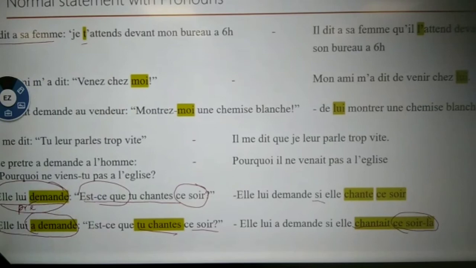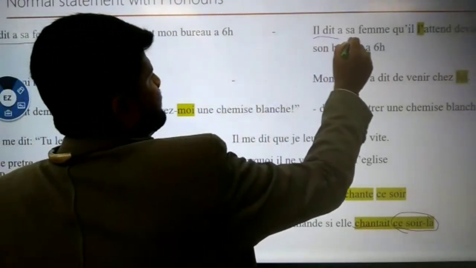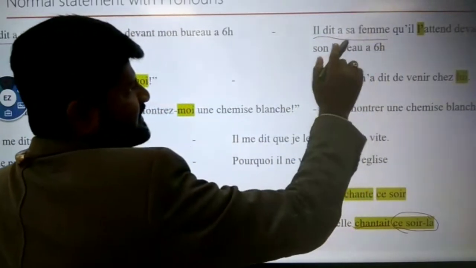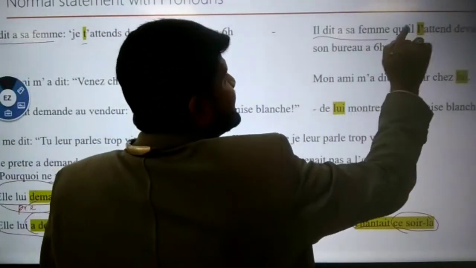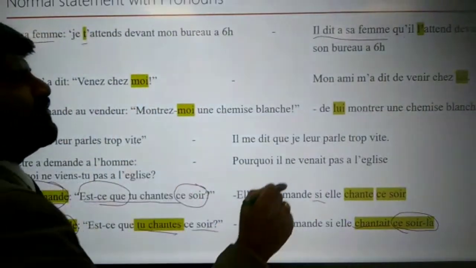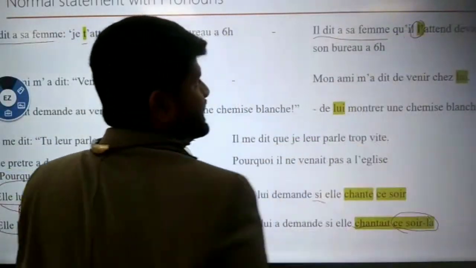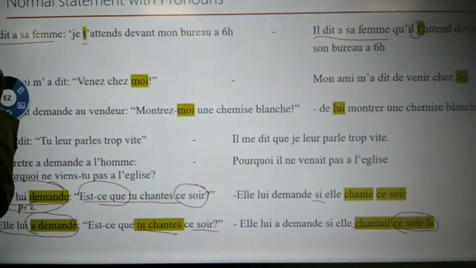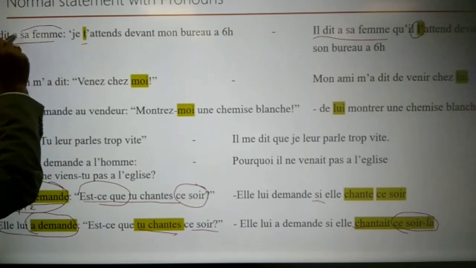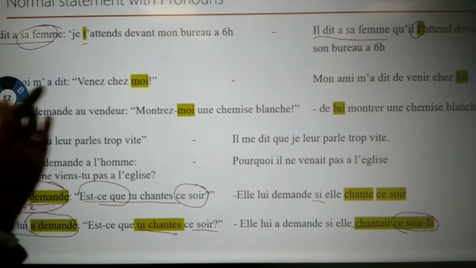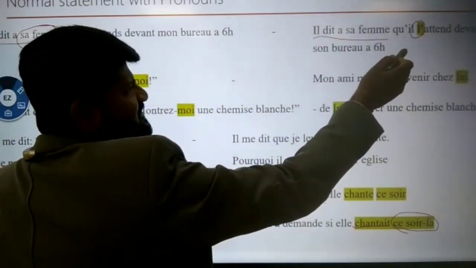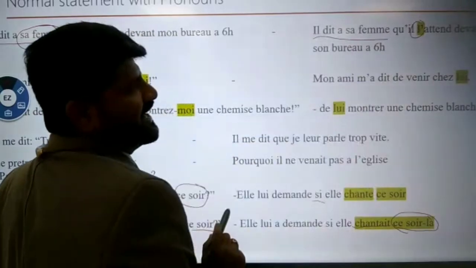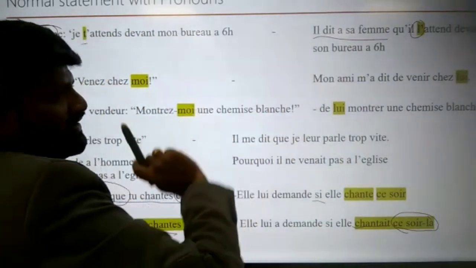It is transmitted as il dit à sa femme, same thing, qu'il, that he says to his wife that il l'attend. He is waiting for her. That's what I told you about the reporting speech: who is addressing whom? This is also third person and this is also third person. So third person to third person. He says to his wife that he is waiting for her. That l' apostrophe represents the wife.